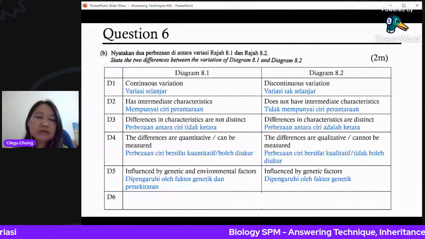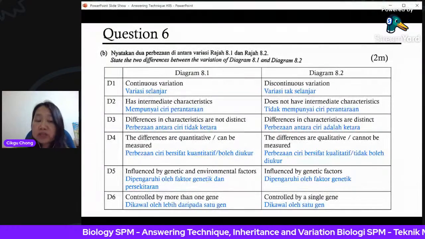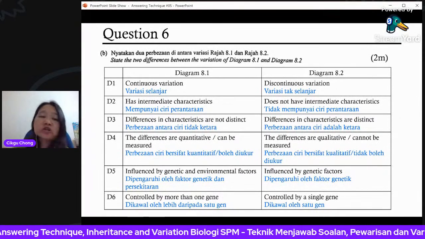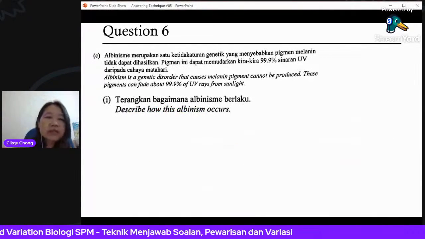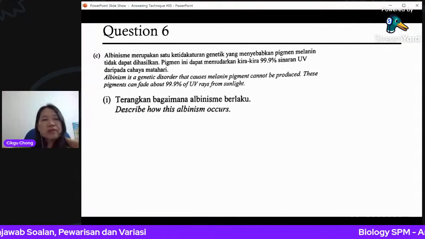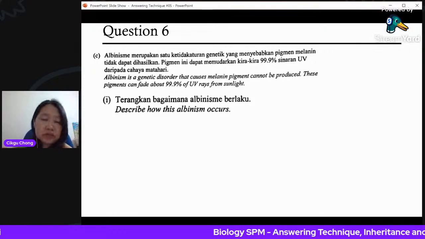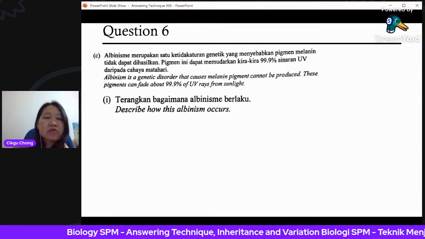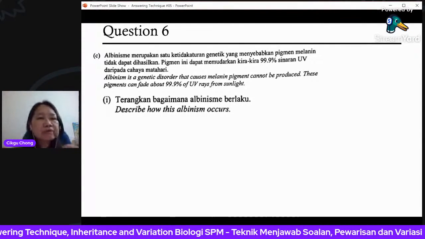All right. Then lastly, continuous variation is controlled by more than one gene, and discontinuous variation is usually controlled by a single gene. Okay. And one more, I think last question. How does albinism work? How does it happen? Albinism is a genetic disorder that causes melanin pigment to not be produced. This melanin gives you the brown color in the skin. These pigments can block out about 99.9% of the UV rays from the sun.